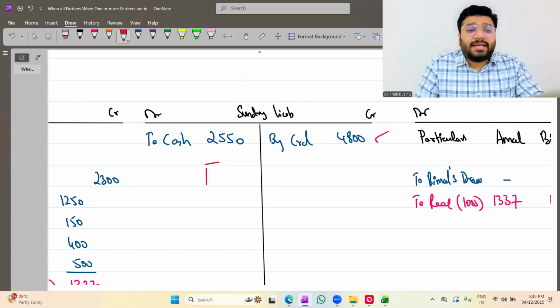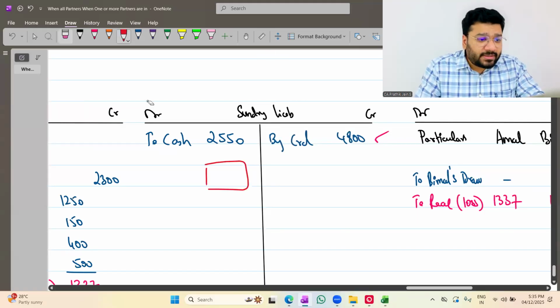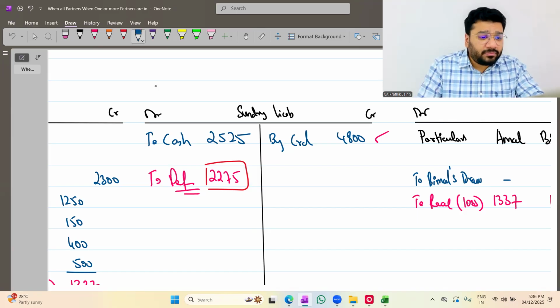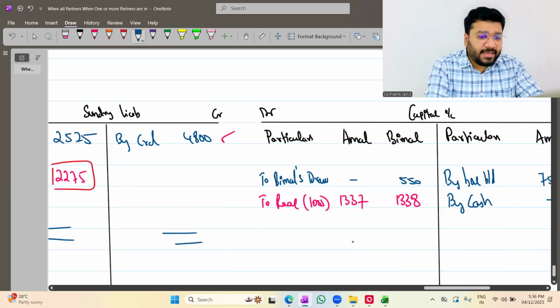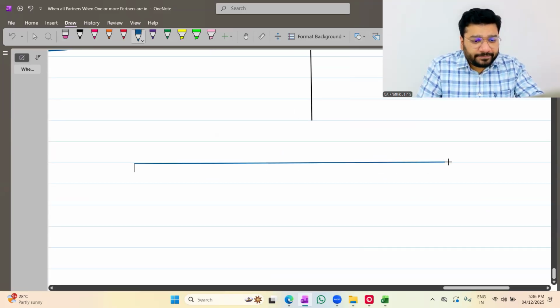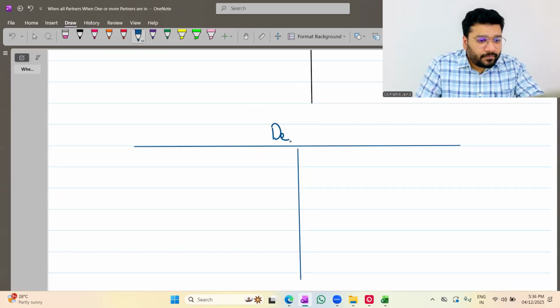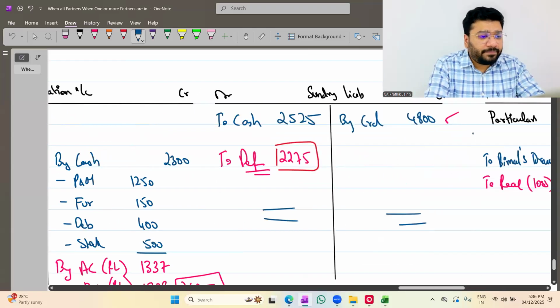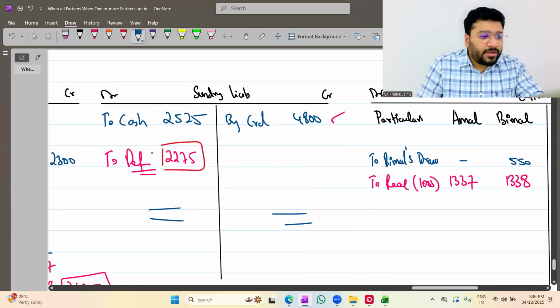Now the balance money is there, no? This I will transfer to the deficiency account. 2525 is okay. What is the balance money? 2275. Now this will be transferred to one special account called the deficiency account. So please open a deficiency account if you have not opened it. Which side is the balance coming? We are shifting this to the other account. So what is the entry for this?